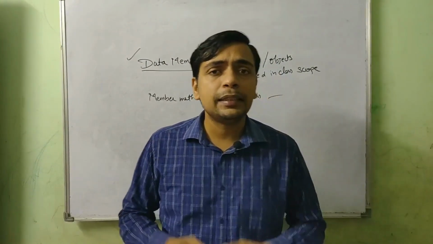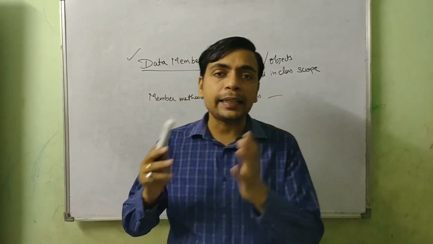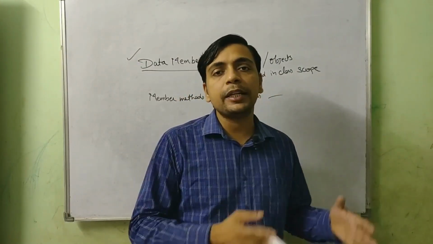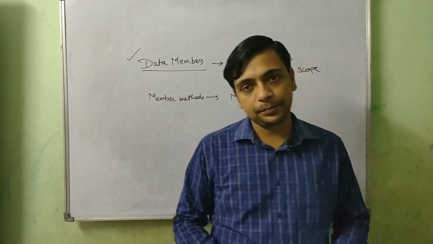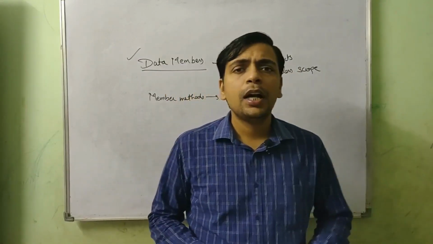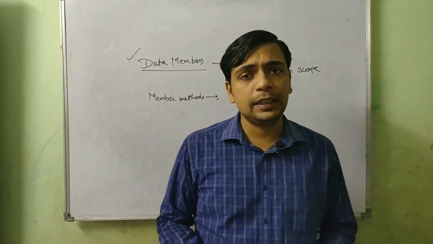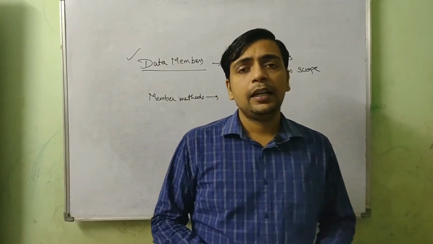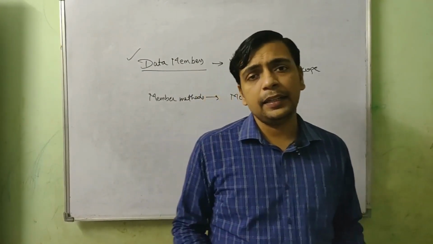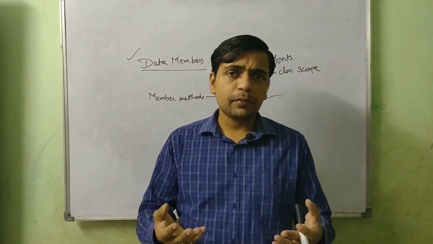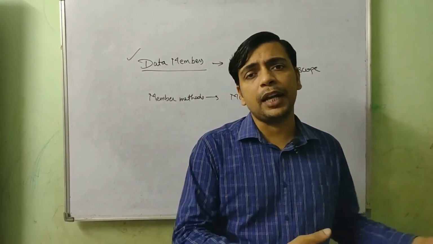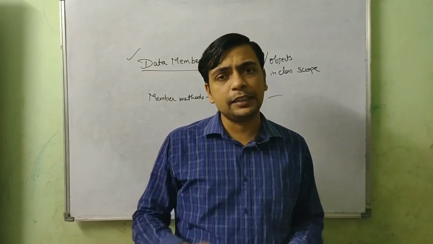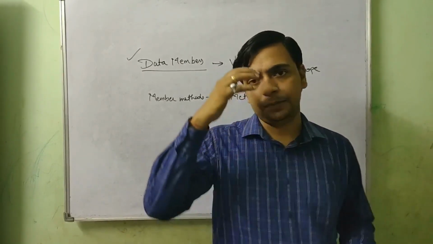The next topic to discuss is the characteristics of object-oriented programming. We know there are different methodologies through which we create programs in different languages, and many languages are very helpful for us to create programs, but all the languages follow different methodologies.